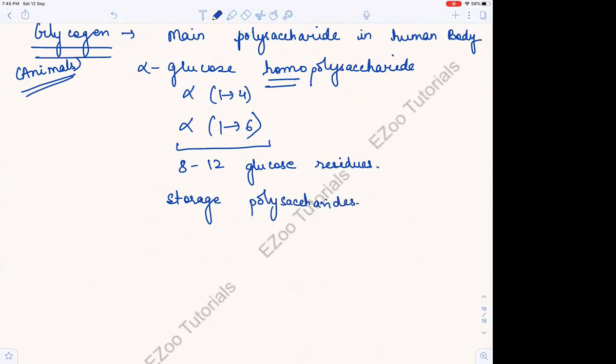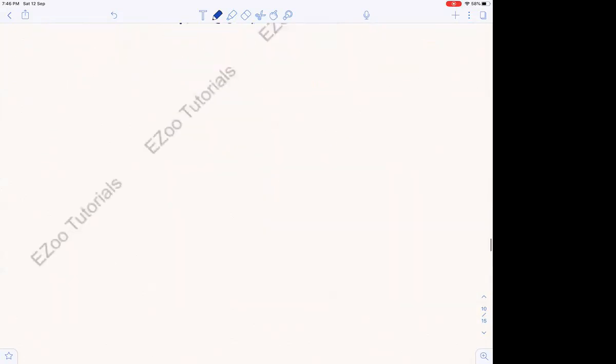Right? So it is also known as animal starch, because starch is what? A polysaccharide, and it is a storage form, and it's found in animals. In some books, instead of 12, it is given as 14. It's fine. Now let us see something more: cellulose. I had written bacteria also, so we should study about bacteria also.